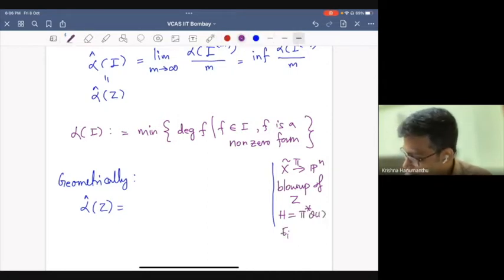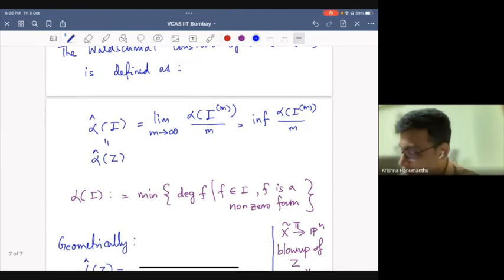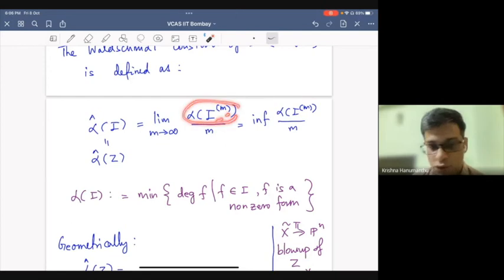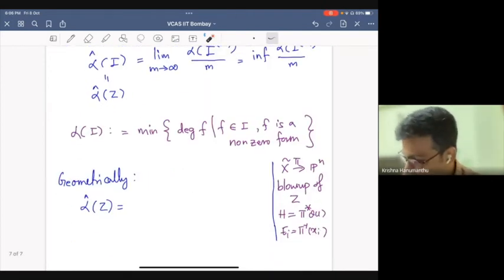And E_i are the pullbacks of the points. So in this setup, what am I looking at here? I'm looking at the least degree form that vanishes at all the points on Z up to order n. So that means this is an infimum.